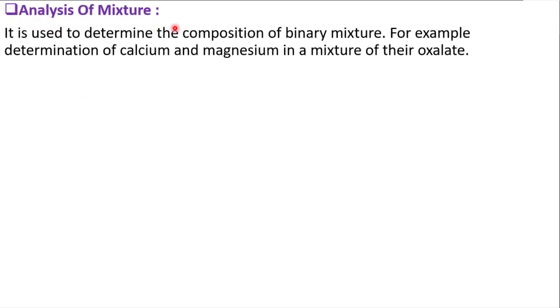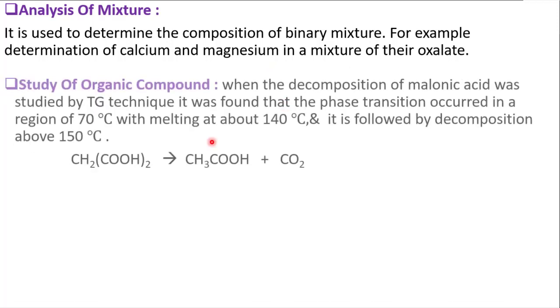Analysis of mixtures. Thermogravimetry is used to determine the composition of a binary mixture. For example, determination of calcium and magnesium in a mixture of their oxalates.